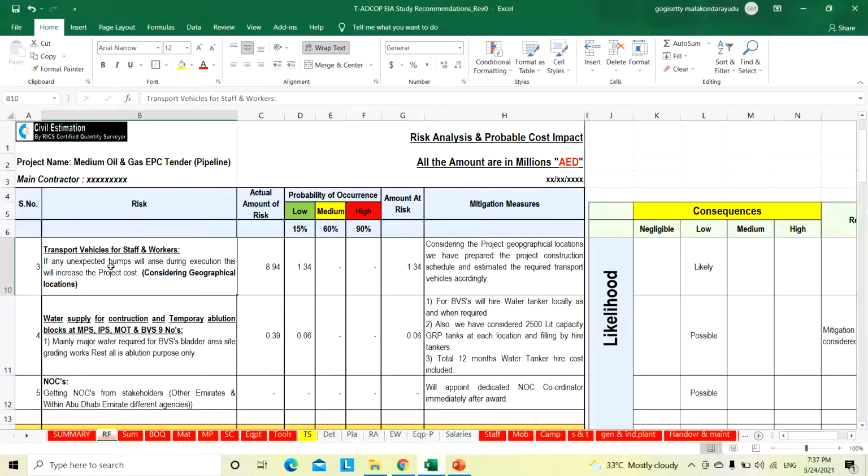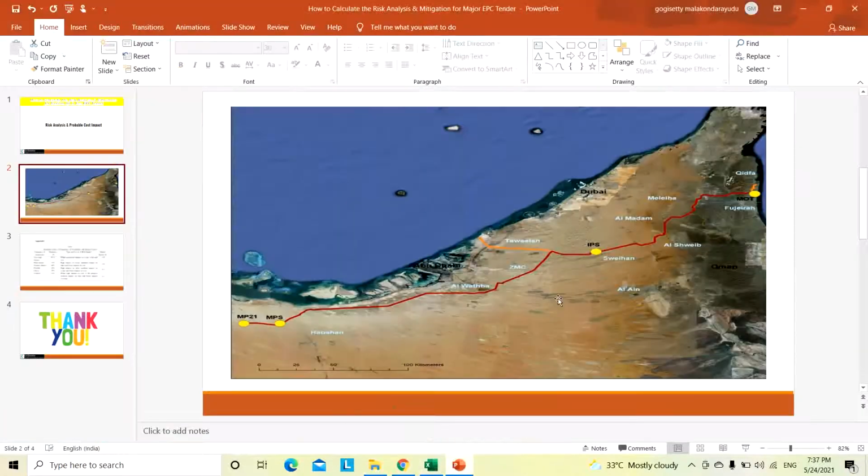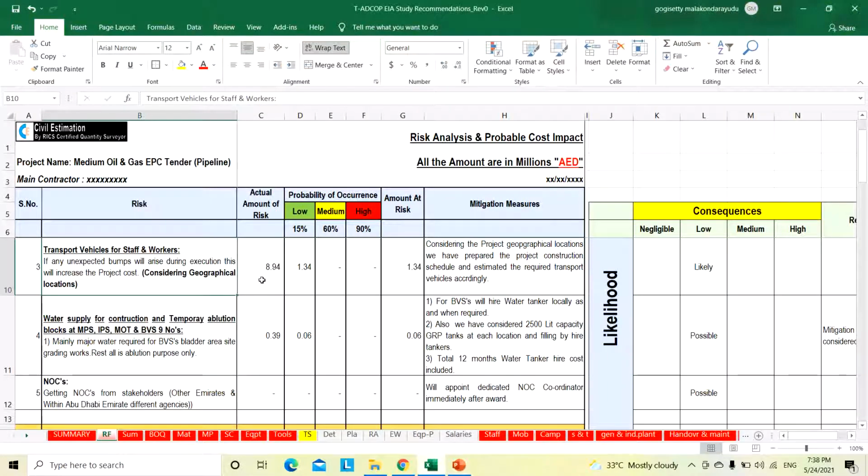Then the third point, transportation of vehicles for staff and workers. For daily working and execution purposes, our passenger vehicles are needed for workmen, senior staff, junior staff, QC staff and HSE staff to move around this pipeline route. For that we have estimated a total of 8.94 million. This cost is all in AED. We estimated the 8.94 million based on our planning schedule, the BOQ quantities and the sequence of the works.